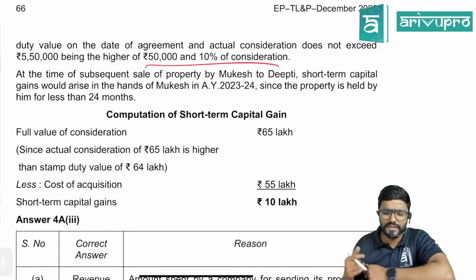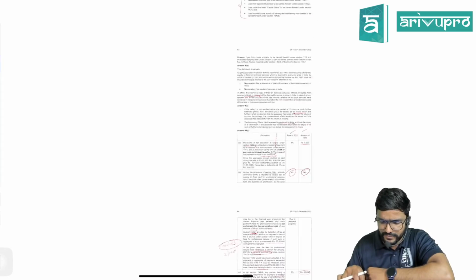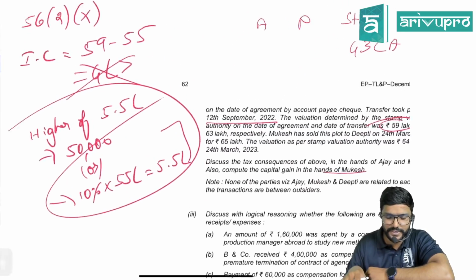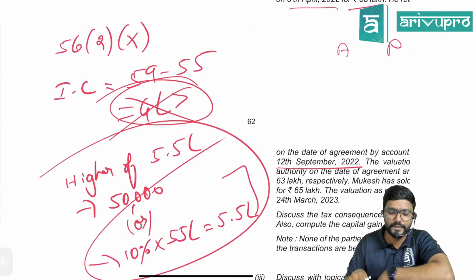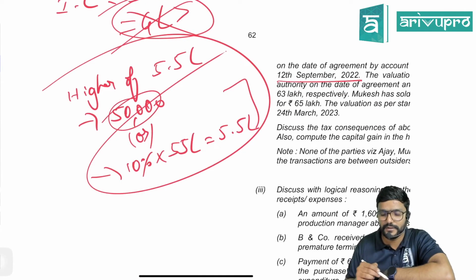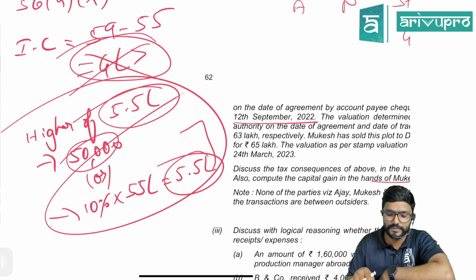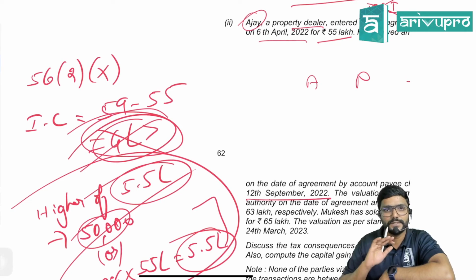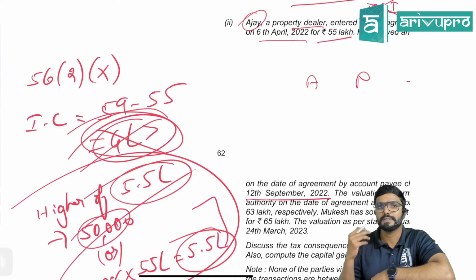You can also show it like this: inadequate consideration is 4 lakh. Check it: higher of 50,000 or 10% of actual sale consideration, which comes to 5,50,000. So inadequate consideration is not more than 5,50,000, hence not taxable in the hands of Mukesh.